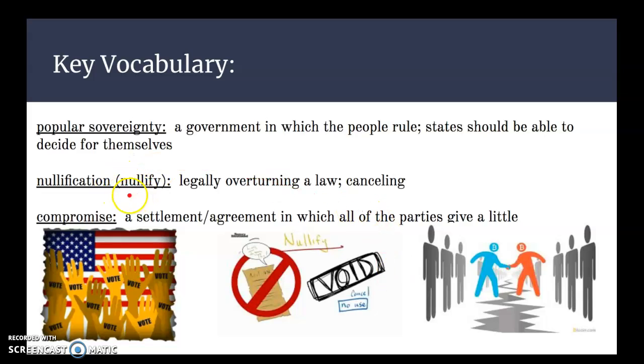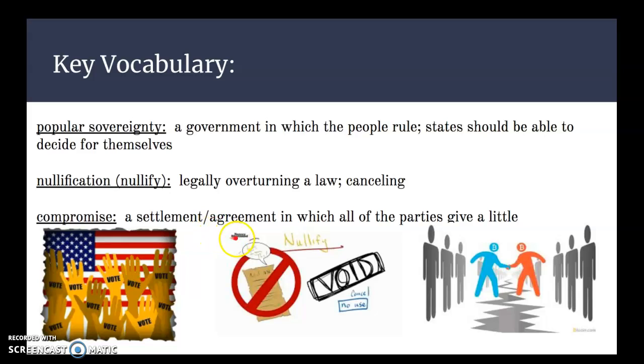So nullification, or to nullify something, is to legally overturn a law or cancel a law. That's going to be coming up a lot, especially when we start talking about Andrew Jackson, the 7th president. Yeah, you know him as the guy on the $20 bill. Or if you're anything like me, you only know people on the $5 bill and lower. So Abe and George.